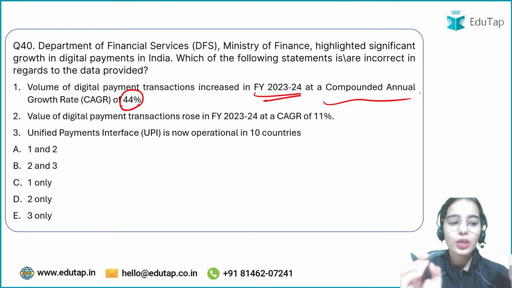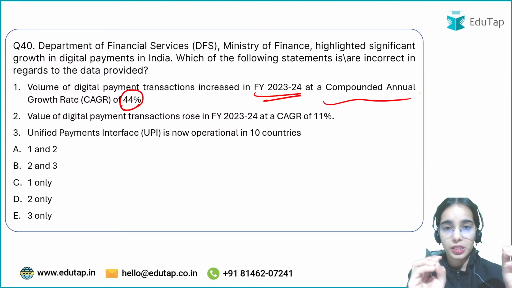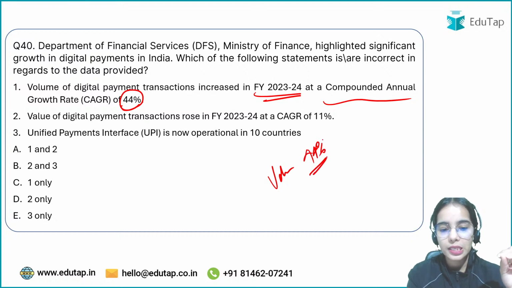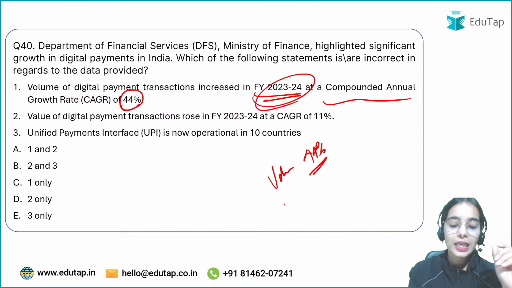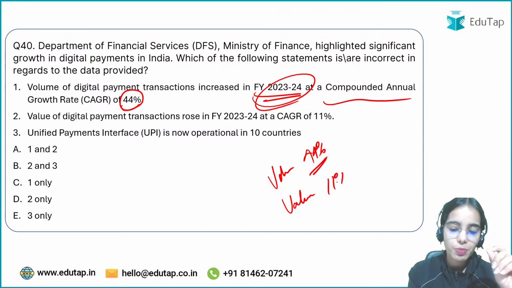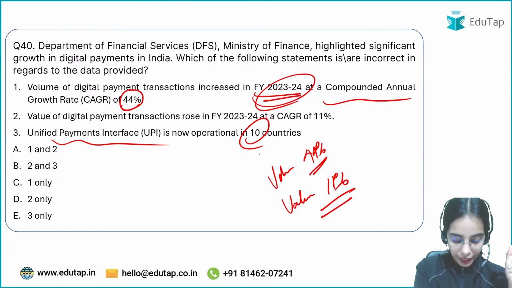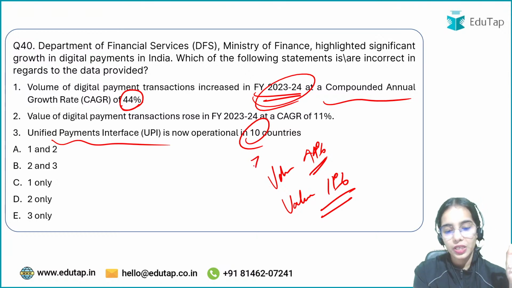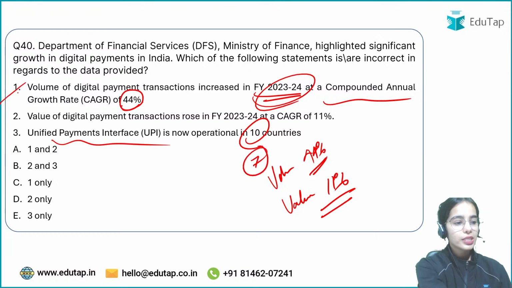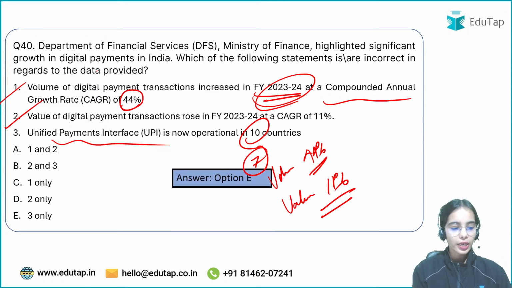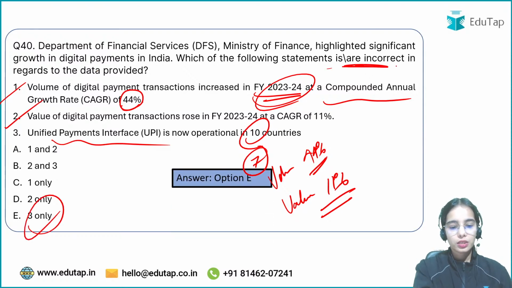So the compounded annual growth rate was 44% in volume. The value of digital payments has increased by 11%. Okay, the UPI is now operational in how many countries? In 7 countries, not 10. Okay, so the first and second statements are correct. The third one is wrong, and that's why E is the answer here.